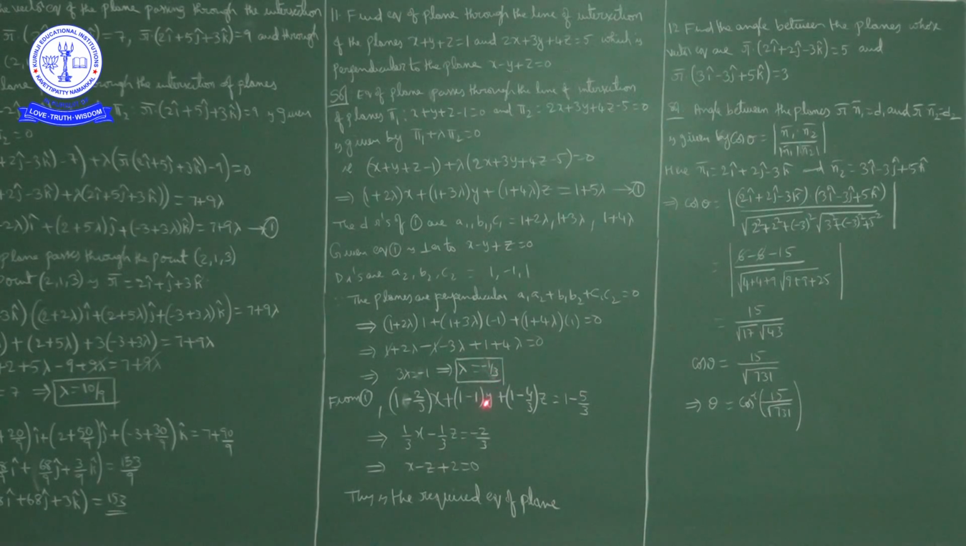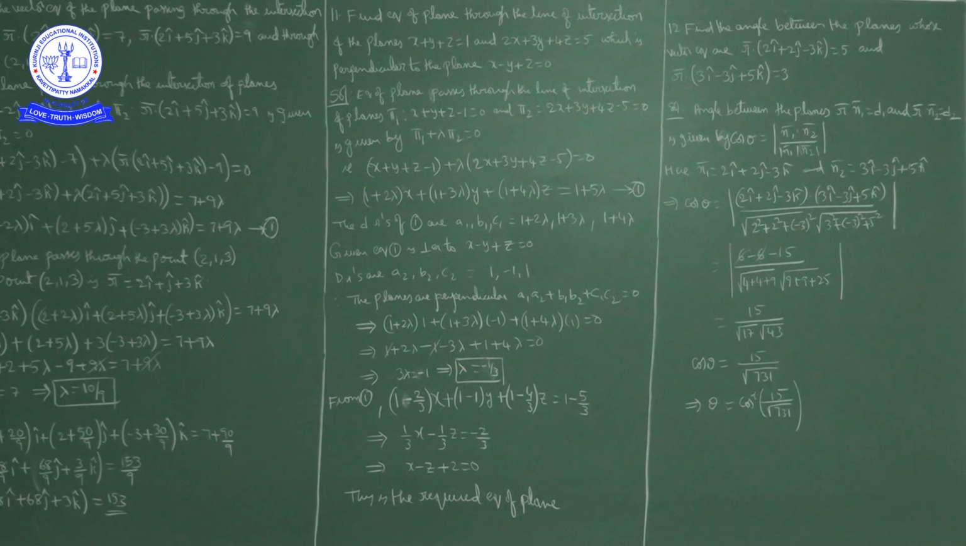By substituting lambda value minus 1 by 3 in equation 1, we get the required plane equation. So what we got, x minus z plus 2 equal to 0. Okay, this is the required equation of plane. Okay, next question.